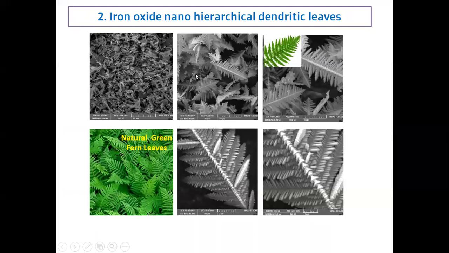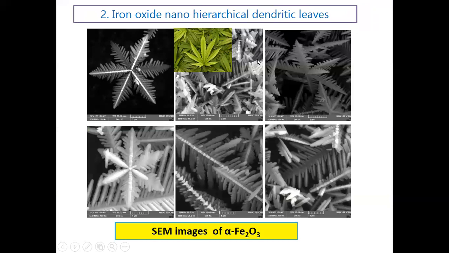We could successfully prepare the beautiful hierarchical dendritic structures of iron oxide leaves, which are similar to natural green fern leaves. They're exactly matching. However, this is the nature-created micro and visible leaves, and these are the nano iron oxide leaves that we synthesized in our lab. And with other conditions, we could get this type of beautiful uniform dendritic leaves of iron oxide.